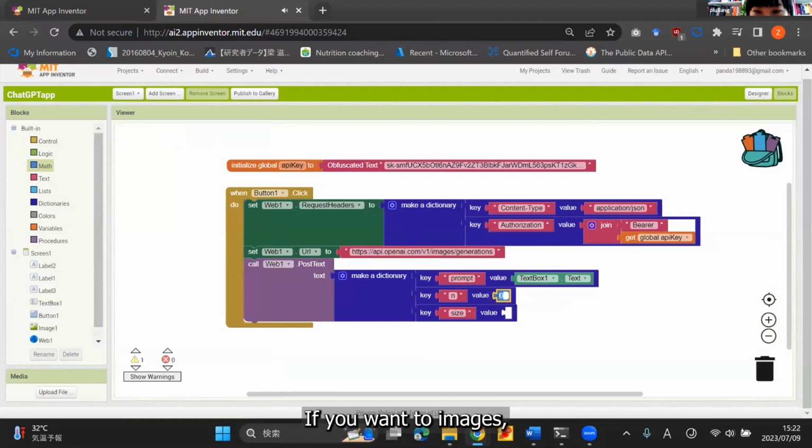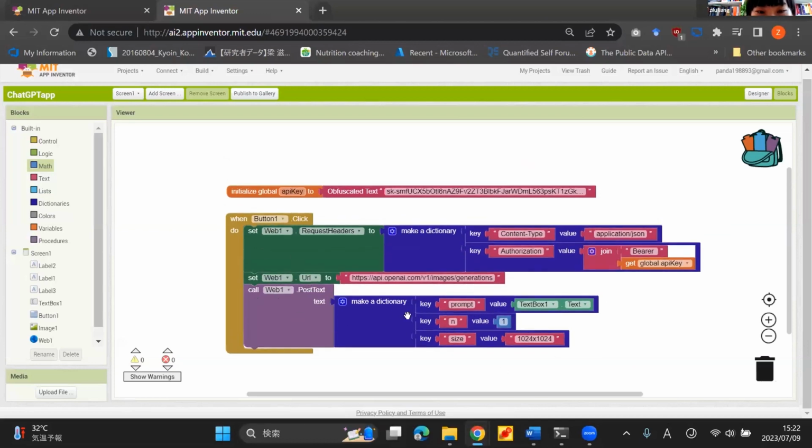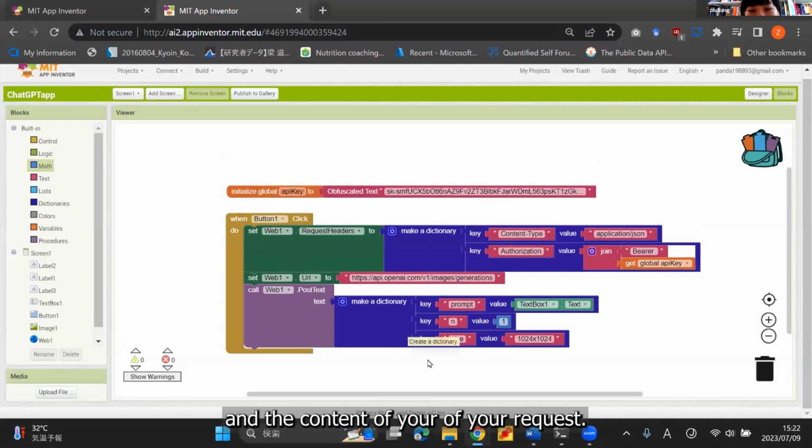If you want 2 images, then you set it to 2. And then for the size of the image, let's set it to 1024 by 1024. All right, so basically this is the API post. You specify the address, where to find the server, and then the content of your request.